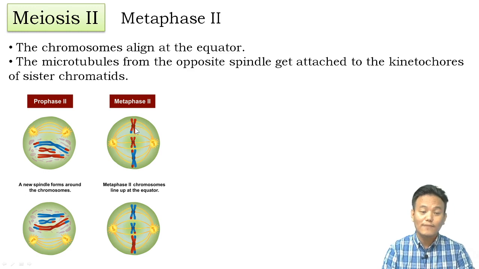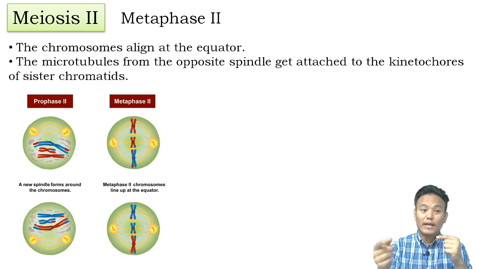If you want to clarify the answer over here, right? In metaphase 1, there is a pairing of homologous chromosomes. Right? There is a pairing of homologous chromosomes, and the microtubules from the opposite spindle get attached to the homologous chromosomes' kinetochores. So the homologous chromosomes will be pulled apart later on, in anaphase 1.